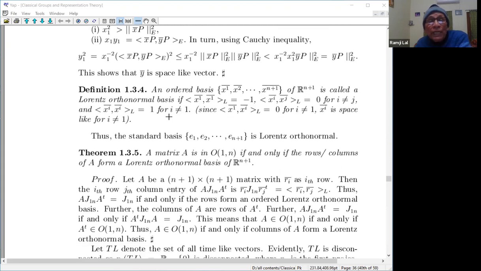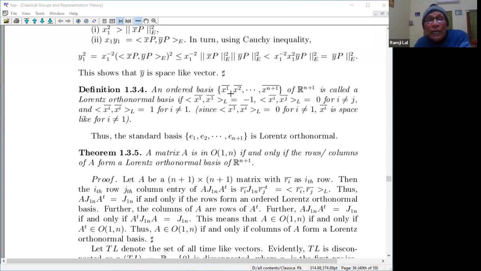And now let me say an ordered orthonormal basis X1 bar to Xn plus 1 bar is called a Lorentz orthonormal basis if one of them is time-like, X1 L is minus 1. For example, E1 L is minus 1. One has to be minus 1 here, time-like, and the rest of them, Xi Xj L is 0 for i different from j, and Xi L is 1 for i different from 1.